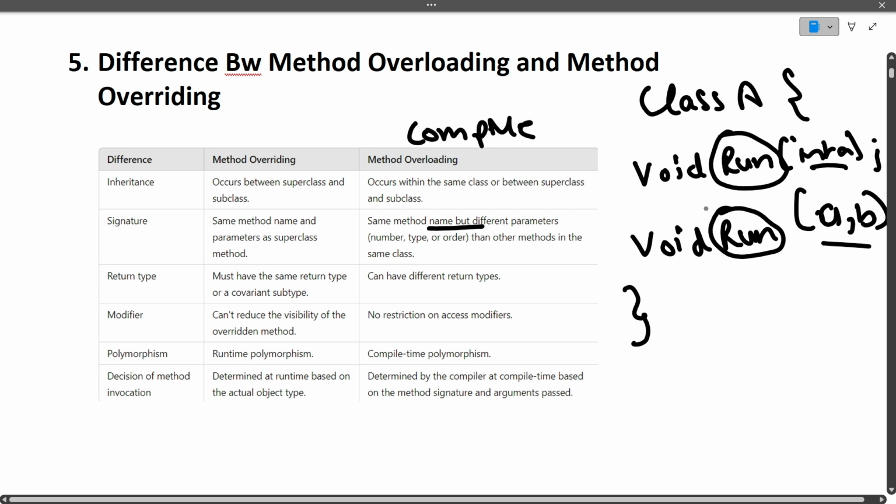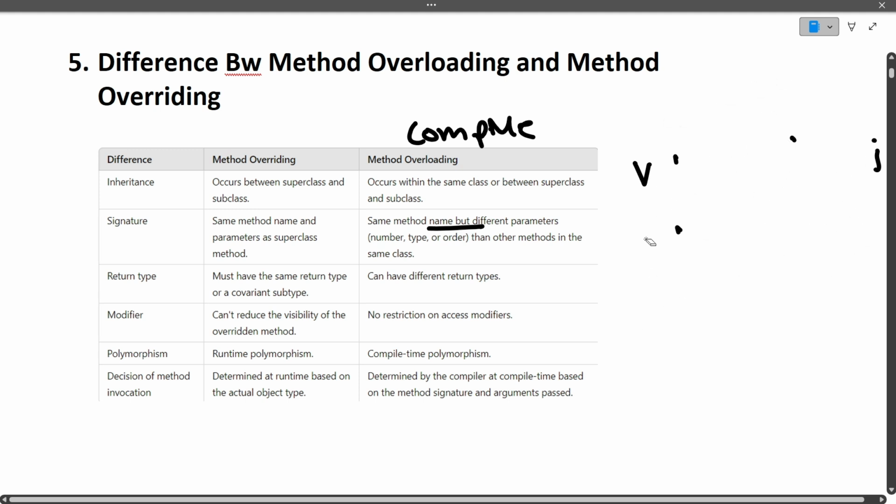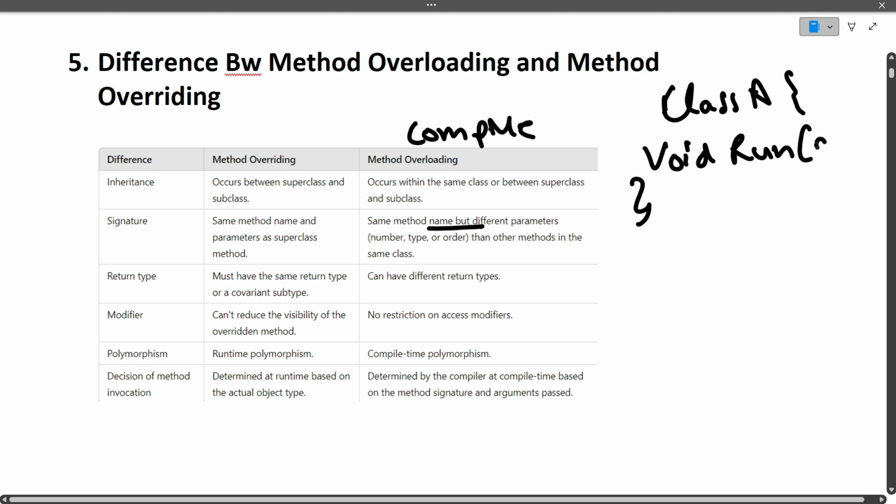Whereas method overriding is an example of runtime polymorphism. If we have class A here, we have a void run with a single parameter.